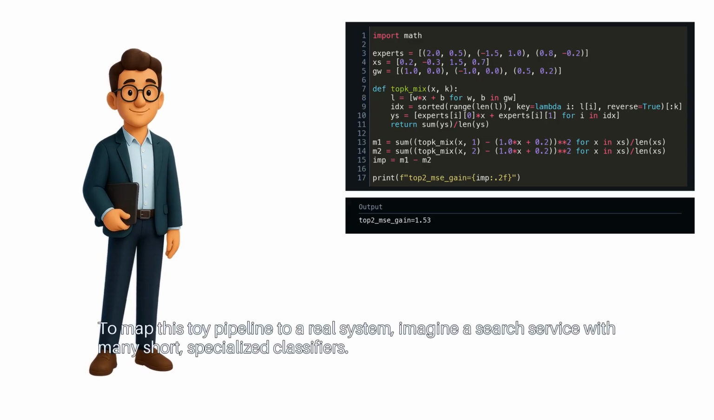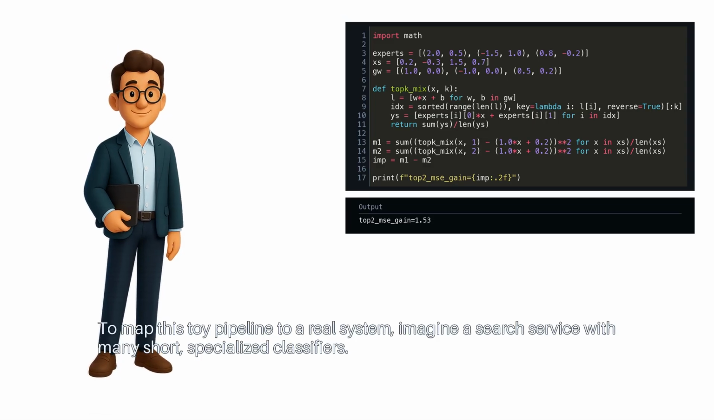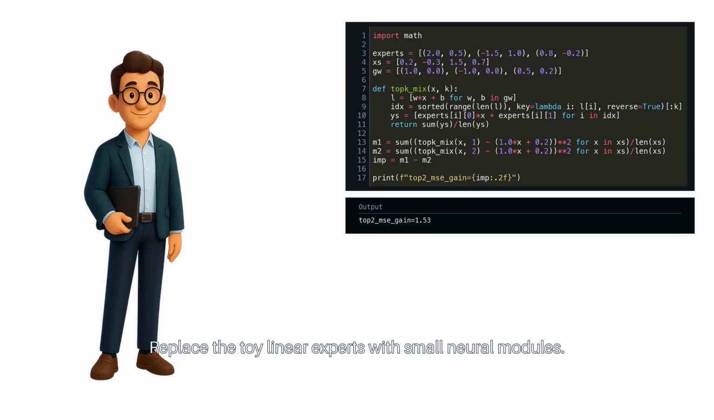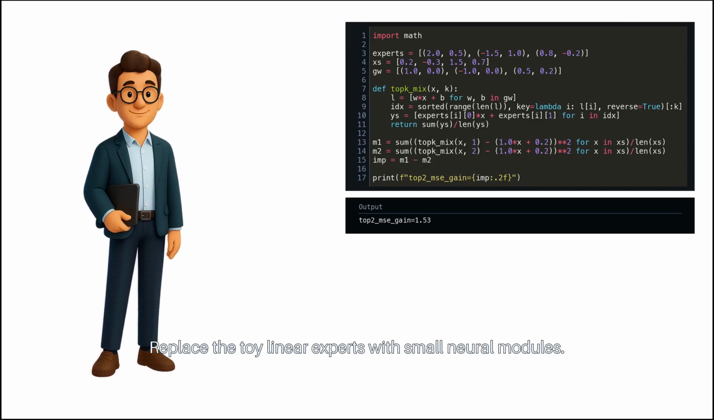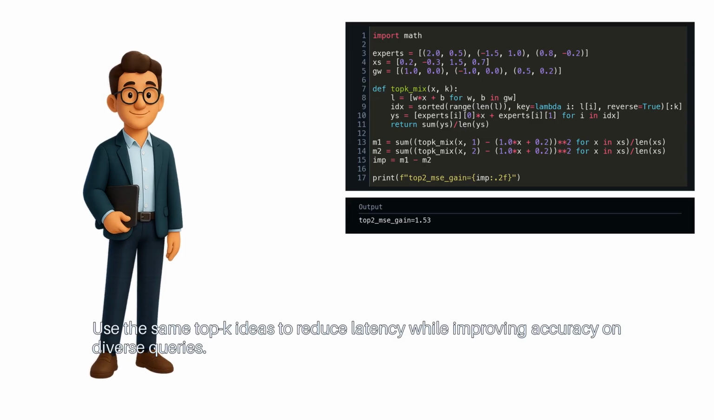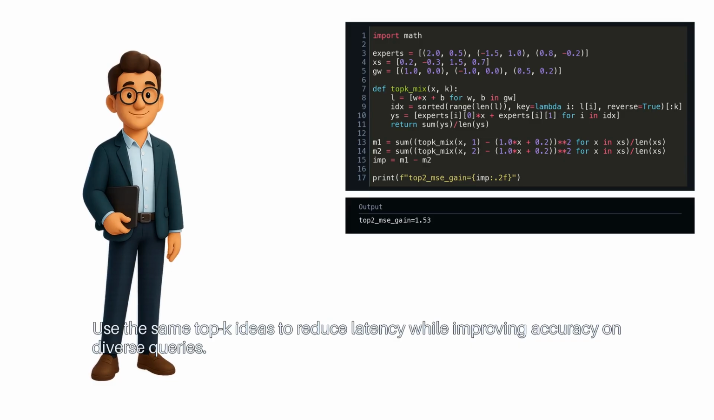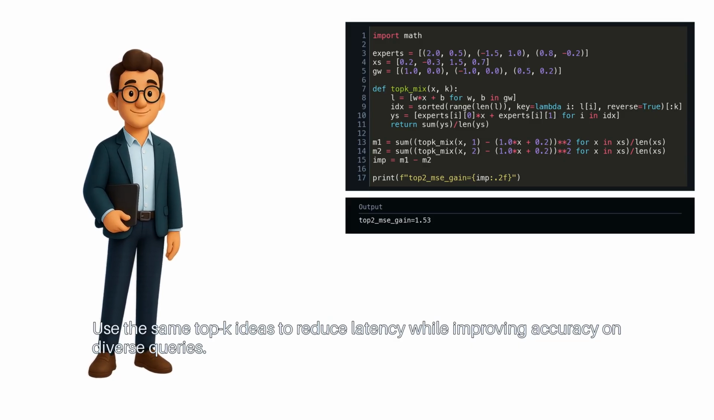To map this toy pipeline to a real system, imagine a search service with many short, specialized classifiers. Replace the toy linear experts with small neural modules. Replace the simple router with a lightweight learned gate. Use the same top-k ideas to reduce latency while improving accuracy on diverse queries.